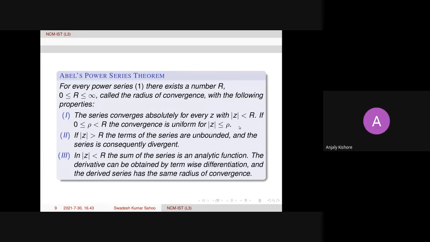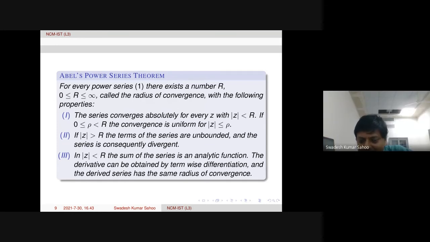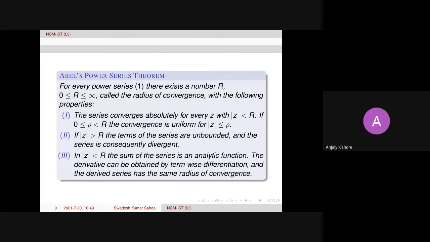So does that mean that if the radius of convergence is infinity, the series will be uniformly convergent in all the compact disks? Yes. Okay. Thank you, sir.